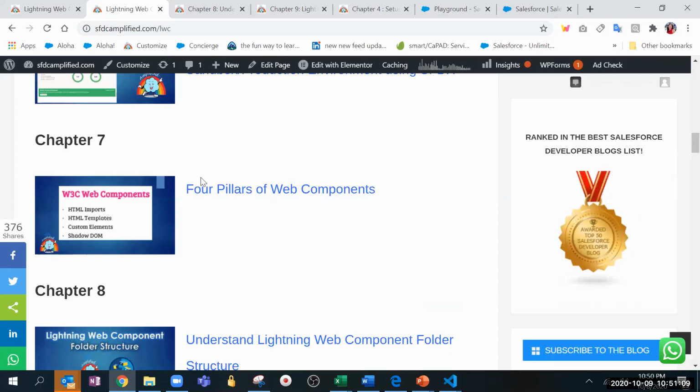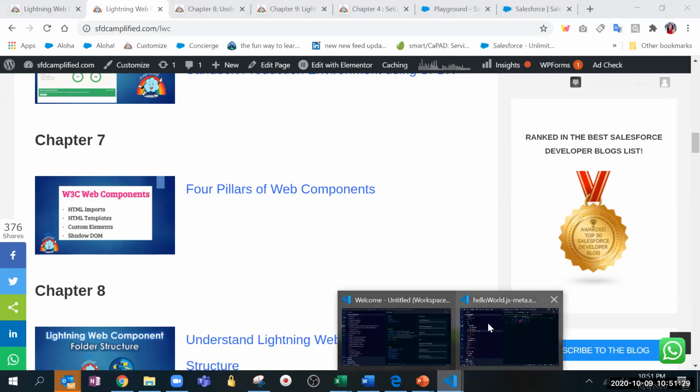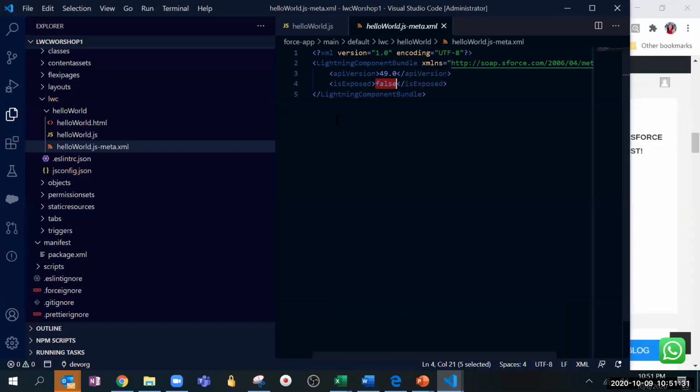Yeah, I came here, see, 4 pillars of web component. Just go through it once, because I did a lot of research. Not much information was there about it. HTML imports, HTML template, custom element, shadow DOM. So these are very theoretical topics which you don't need to go in that much depth. So just go through the theory about it. Like, what are these? So you will understand. Like, if you have the curiosity, right? Why import is written? Why export is written? Why export default is written?